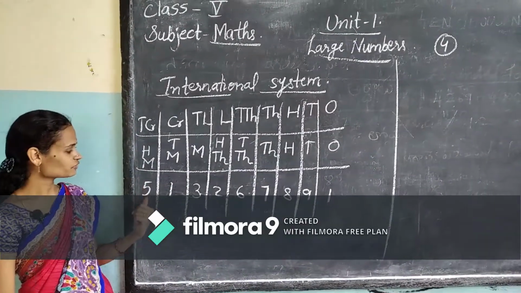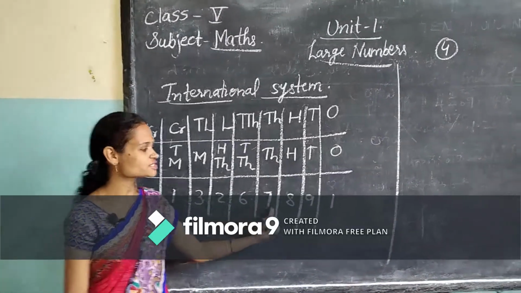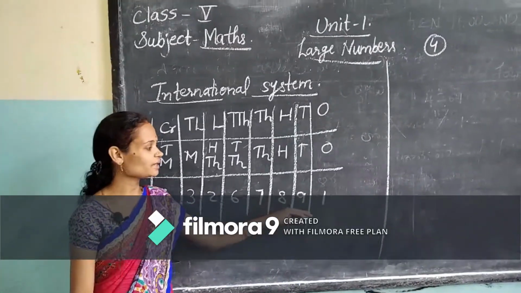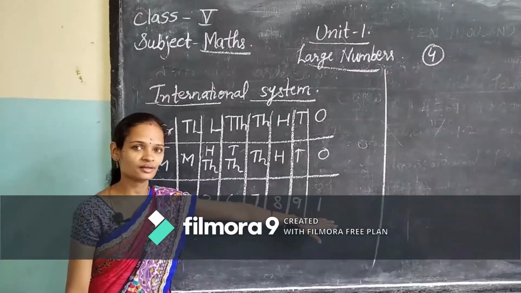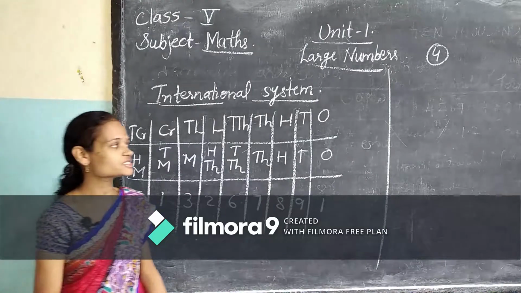Read once again: 513,267,891. Understood? So in this way you have to read in the international system.